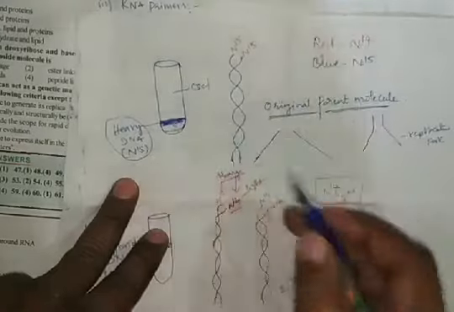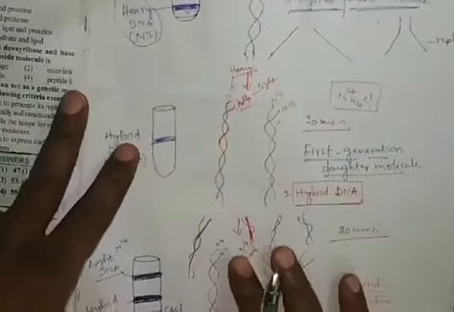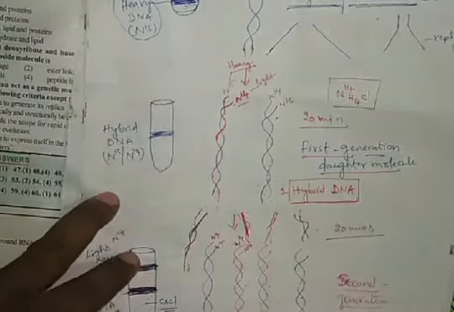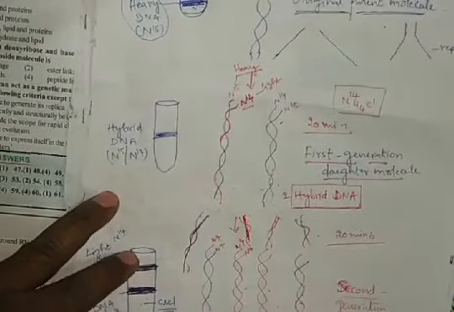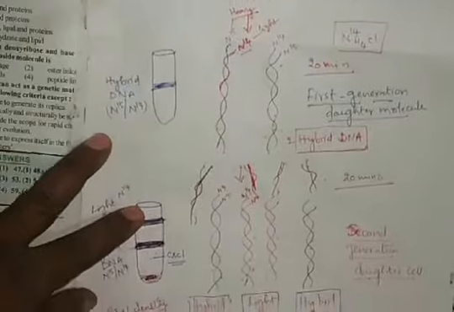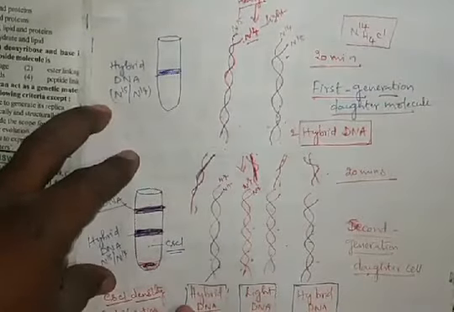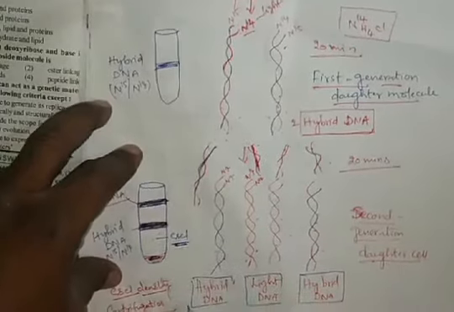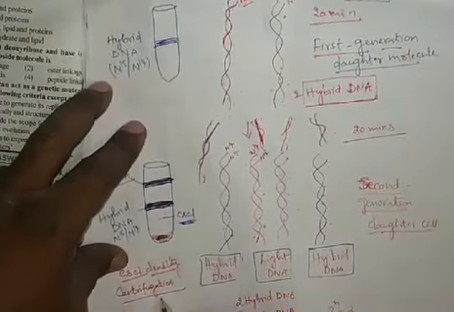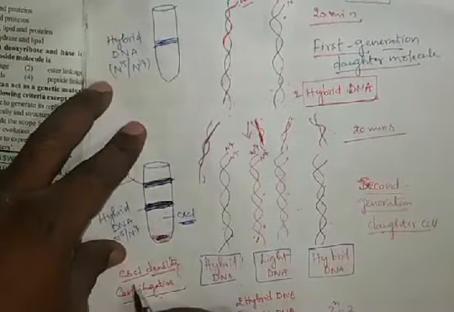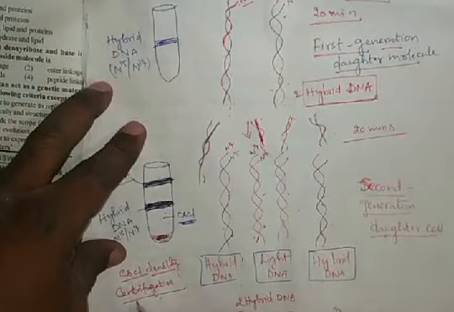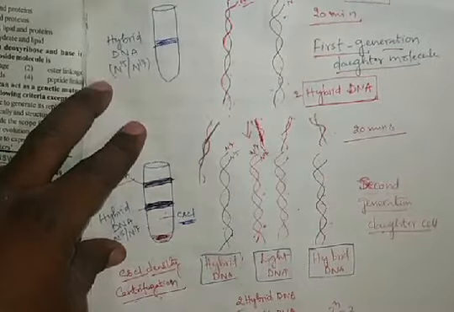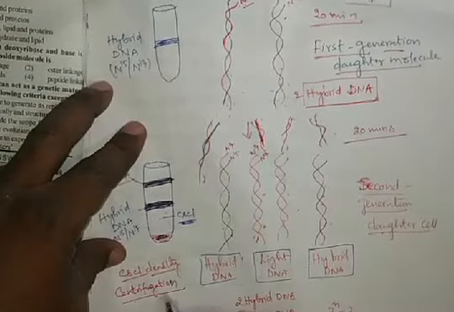So based on this density, Meselson and Stahl separated the different density DNA strands by using cesium chloride in the centrifugation mechanism. So this is called the cesium chloride density gradient centrifugation mechanism.